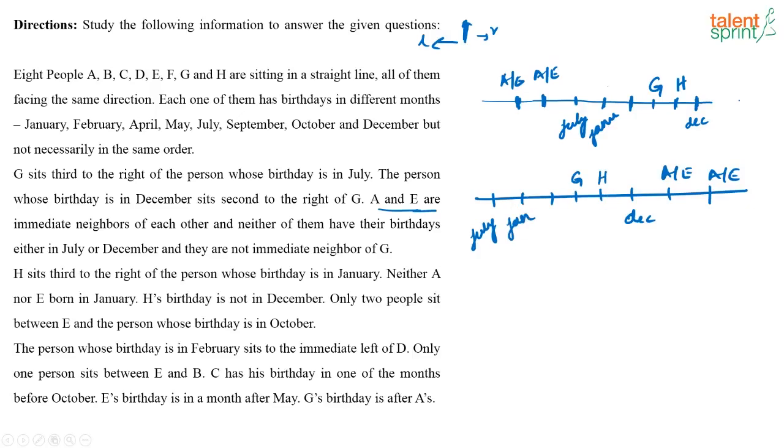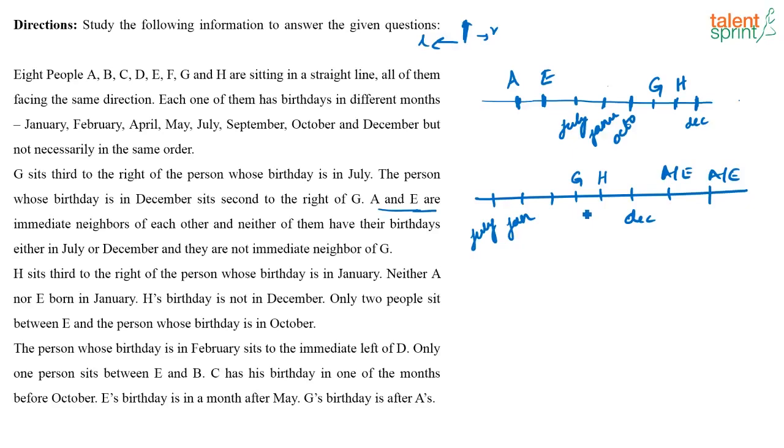Now, only two people sit between E and the person whose birthday is in October. So if you look at the first case, if I take E to be here, then this has to be October. It is given only two people sit between E and the person whose birthday is in October. So if this is E, this has to be October. It is not possible because there I have already put January. So obviously which has to be E? This has to be E, and then only this can be October, and this has to be A then.